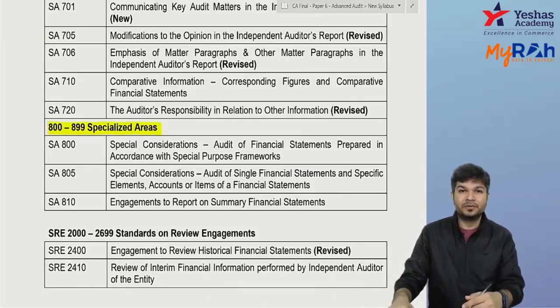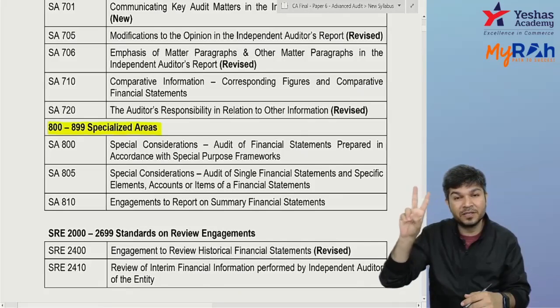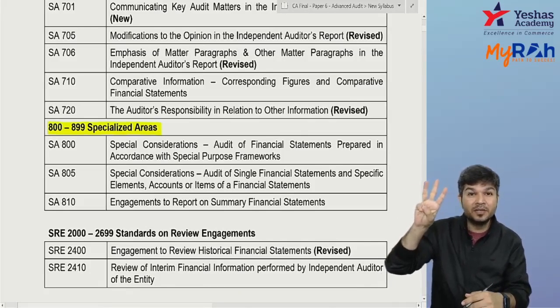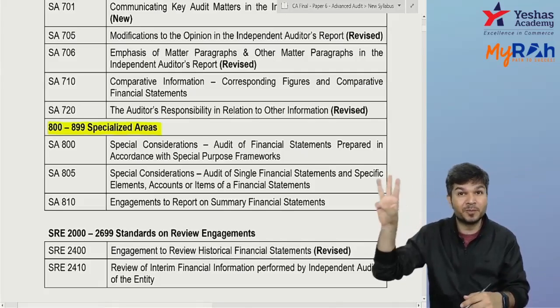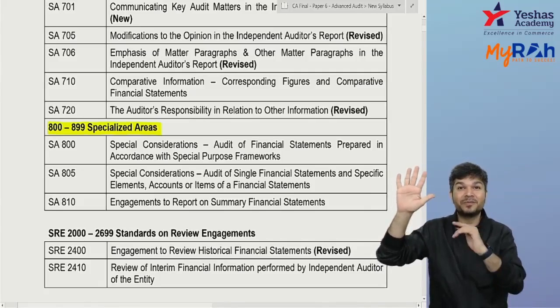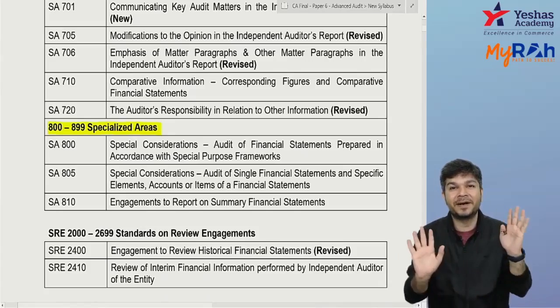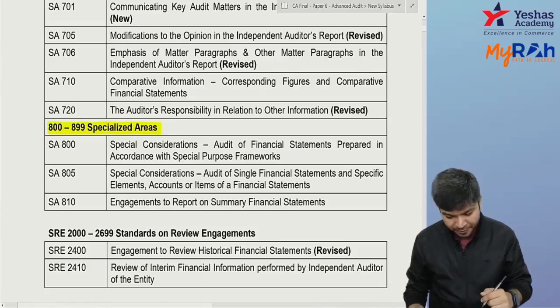Okay, so 100 to 199 introductory matter. 200 series is on general responsibilities. 300 to 499 is risk assessment and responses to the risk. 500 series is audit evidence. 600 using work performed by others. 700 is reporting. 800 is specialized area. Now,